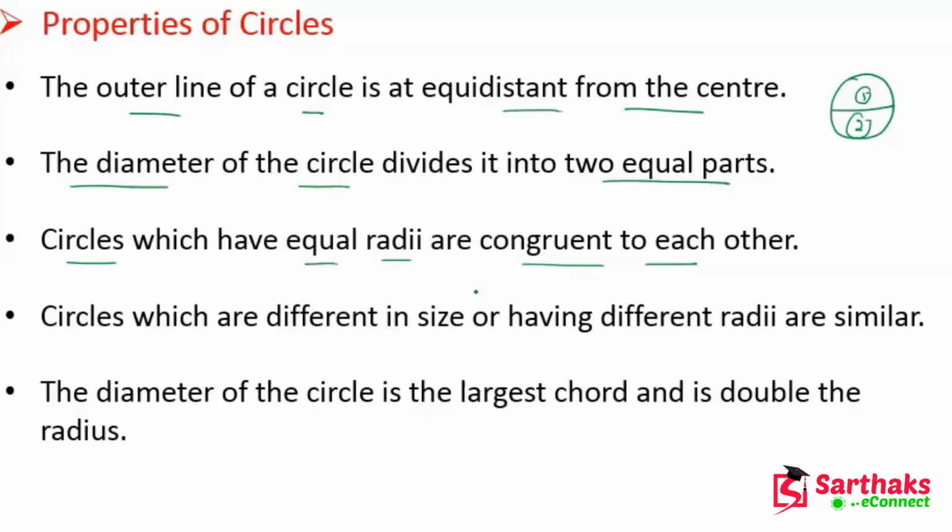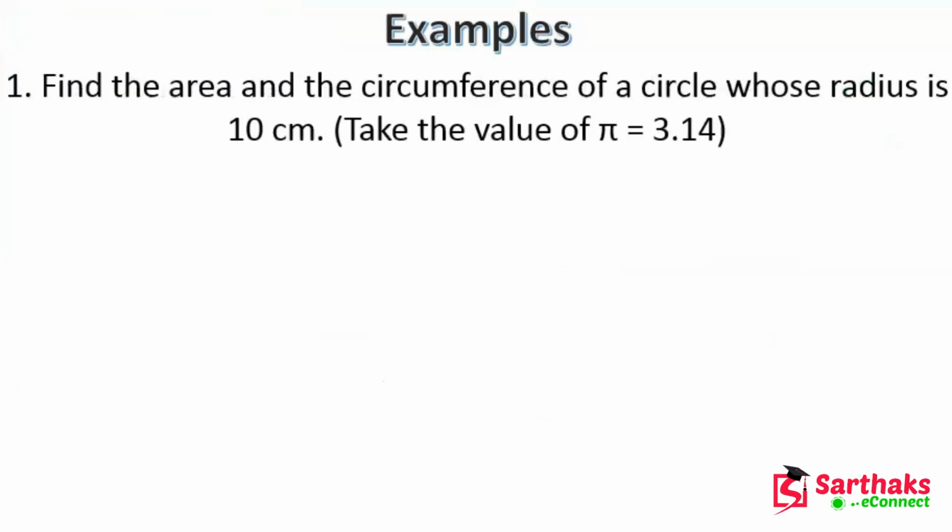Circles which have equal radii are congruent to each other, means they are equal. Circles which are different in size or having different radii are similar, not congruent. The diameter of a circle is the largest chord and it is double the radius, means the diameter is double of the radius.